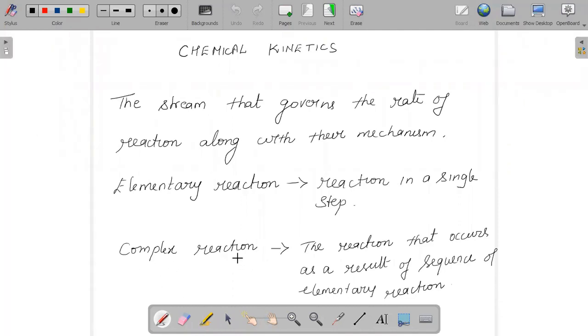One is the elementary reaction and the other is the complex reaction. The reaction that occurs in a single step to give us the product, we call an elementary reaction. And a complex reaction is the reaction that occurs as a result of a sequence of elementary reactions in order to form the product.